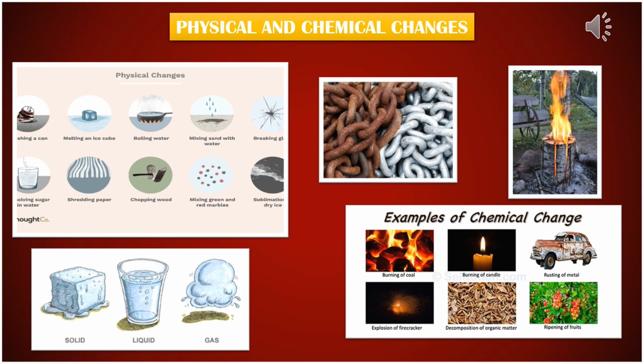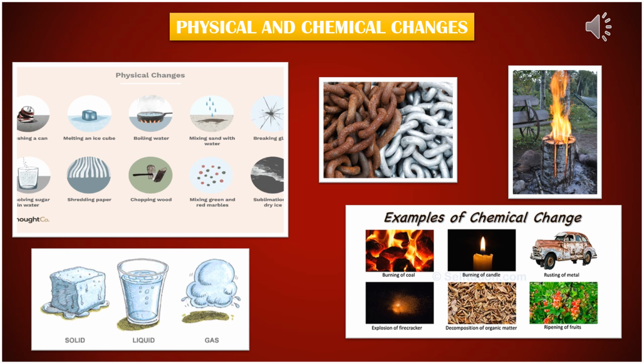Okay, now see the chemical changes. Chemical changes are those changes which result in the formation of completely new substances with different properties than earlier. Examples of chemical changes are burning, cooking, rusting. After burning, we know that there will be ashes, so that's a completely new substance, and we will not be able to get back our things again.